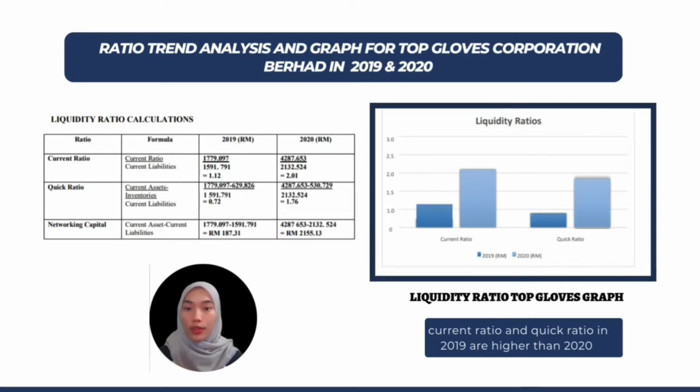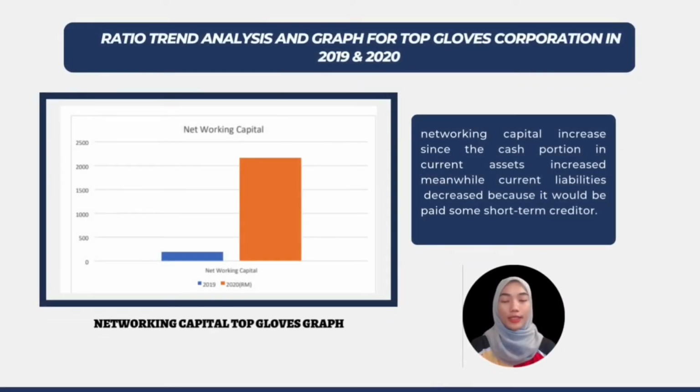It has three types, which are current ratio, quick ratio, and net working capital. For the current ratio, calculated by dividing current assets by current liabilities, Top Glove shows an increase from 2019 to 2020. It also shows an increase in quick ratio, calculated by dividing current assets minus inventories by current liabilities, for both years. Next, for net working capital, Top Glove shows an increase in the cash portion of current assets, meanwhile current liabilities decrease because it paid some short-term creditors.